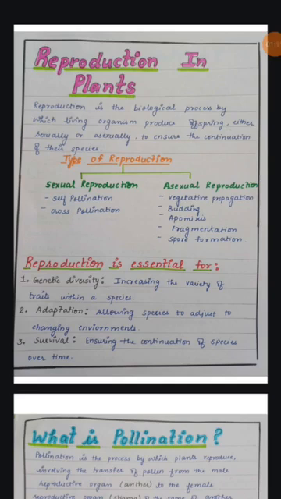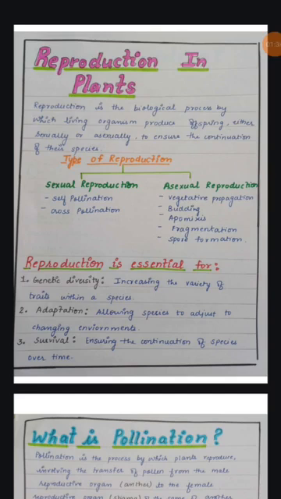If any organism acquires a characteristic or changes itself to survive in a particular environment, that is adaptation. So reproduction is essential for adaptation and for the survival of living beings.